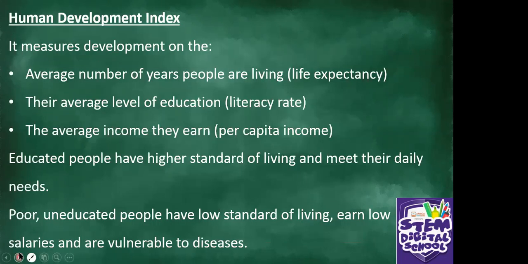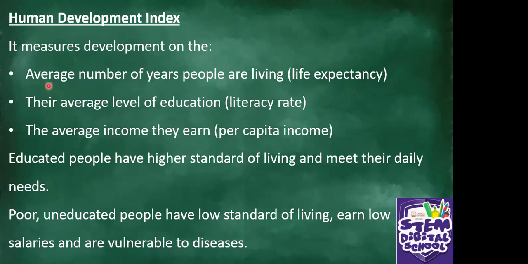And then we look at the Human Development Index, also known as HDI. We are not going to look into much detail on this topic, just a basic knowledge of what it means for now, for you grade 9s. HDI measures development on the following 3 aspects.